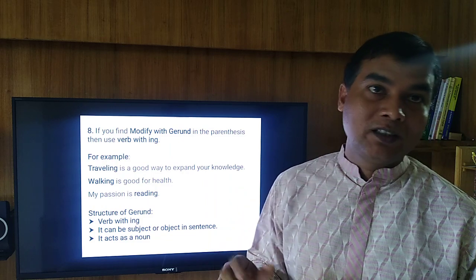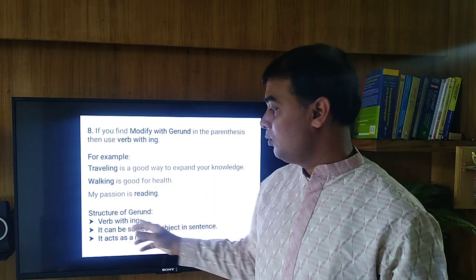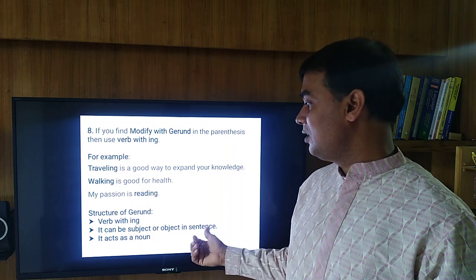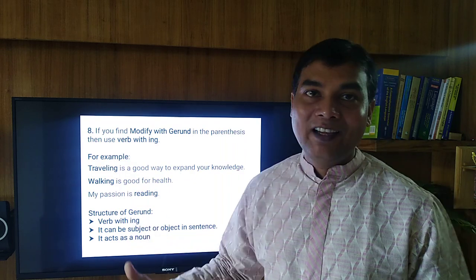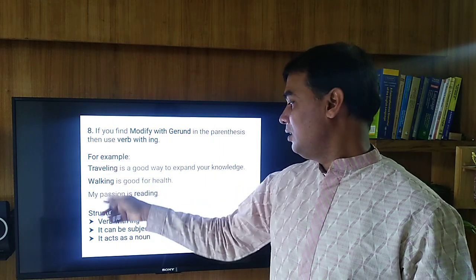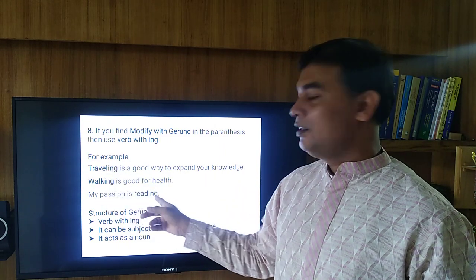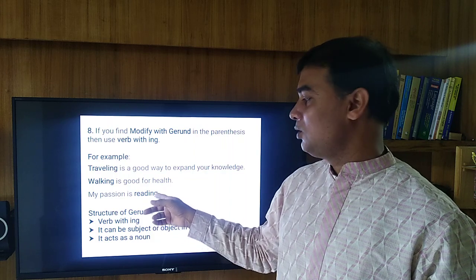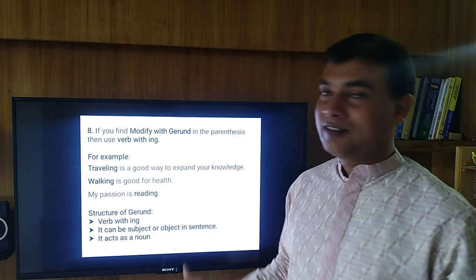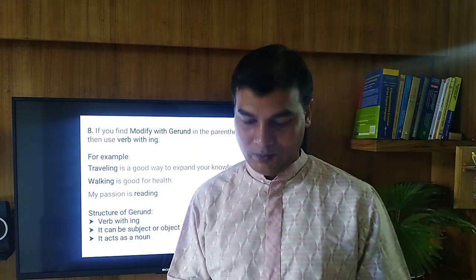But remember one thing, the structure of gerund, verb with ing, and it can be a subject or an object in a sentence, and it acts as a noun. Here you see traveling and working, they are used as subject, and reading, here it is used as an object. And all these things, traveling, working and reading, they act as a noun.